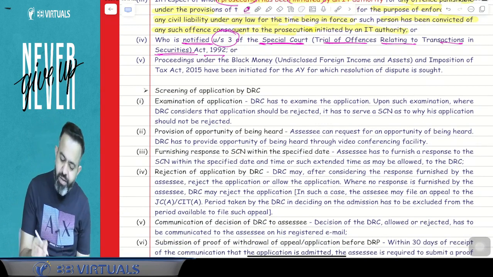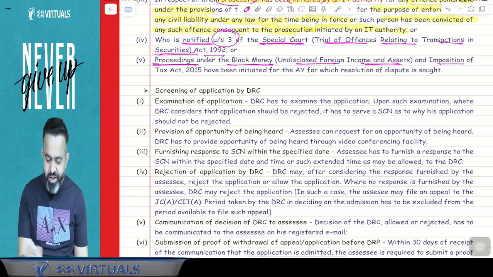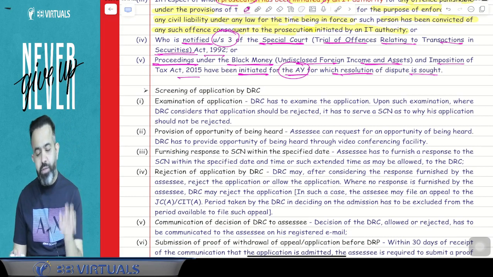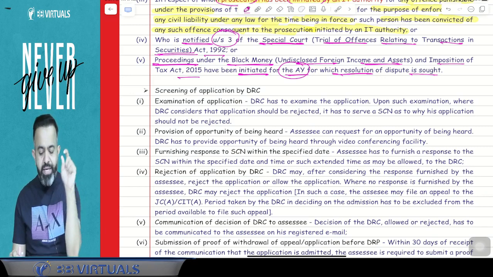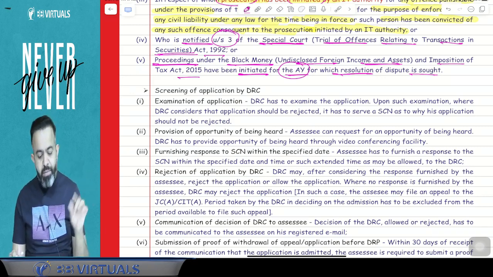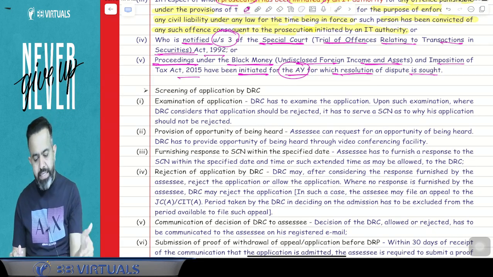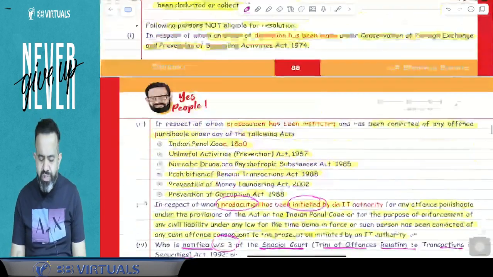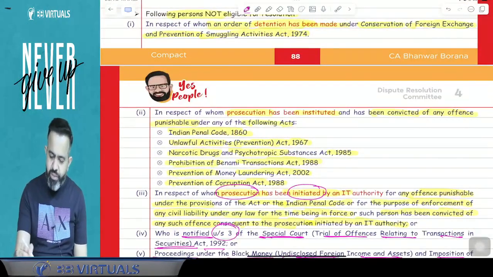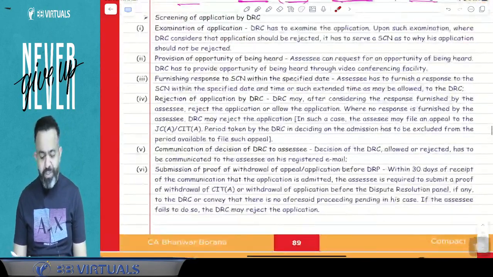Now next part. Proceedings under the Black Money (Undisclosed Foreign Income and Assets) Act of 2015 have been initiated for any assessment year for which resolution of dispute is required. So in simple words, if for that particular year the Black Money Act has already been activated, meaning assessment under the Black Money Act has already started, then that person cannot file the application to the DRC for that previous year. So guys, these are not good people, you can say that. They are not eligible to make an application to the Dispute Resolution Committee.